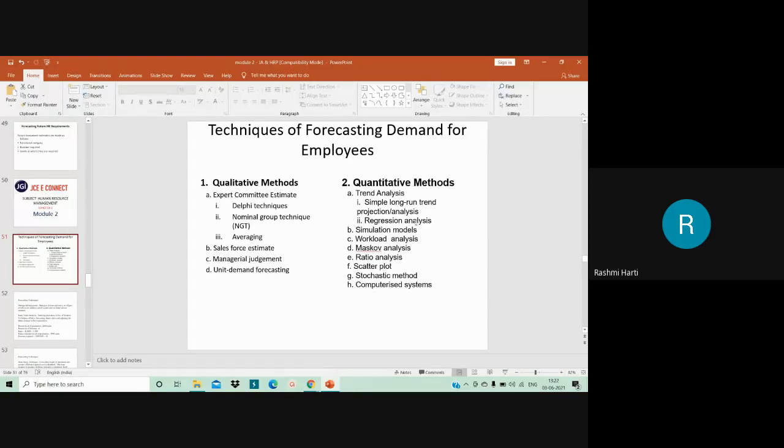Apart from that, you have workload analysis, right? This method makes use of information about the actual content of the work, based on the job analysis of the work. So HR requirements are entirely based on the expected output of the organization, and productivity changes are also looked into.